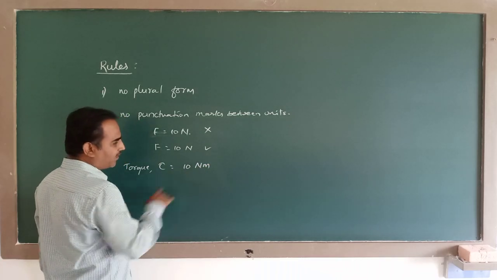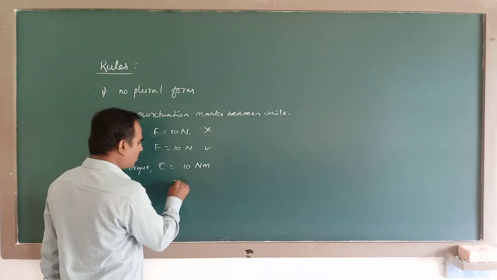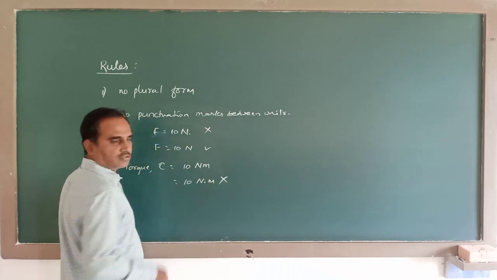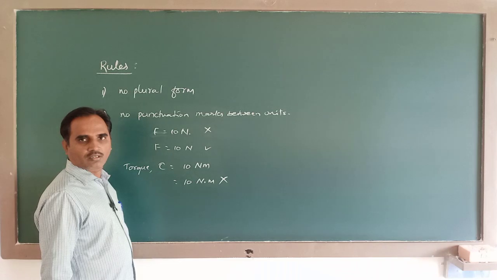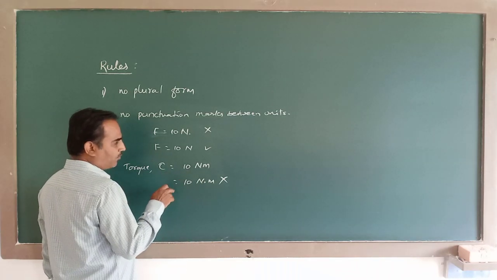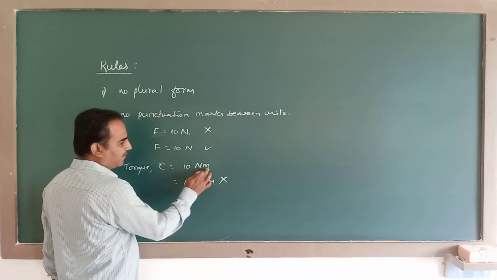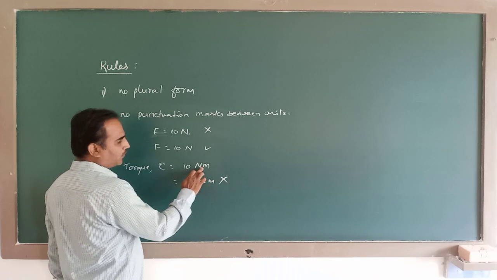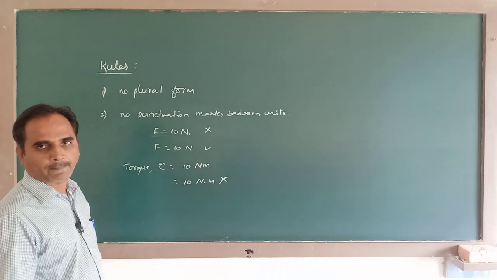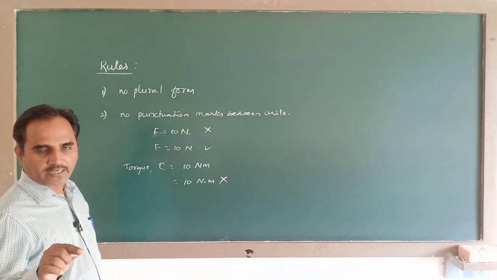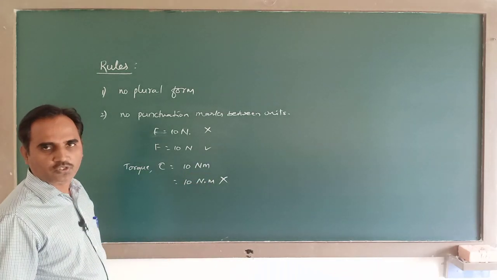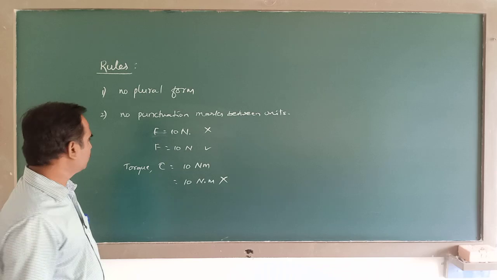So you have to write it as Newton meter like this. Don't write it with a punctuation mark between them. This is wrong. So, in case of derived units, between different units you should not use punctuation marks like a full stop, comma, semicolon, such things. In a derived unit, all units must be written one after the other without using any punctuation marks.